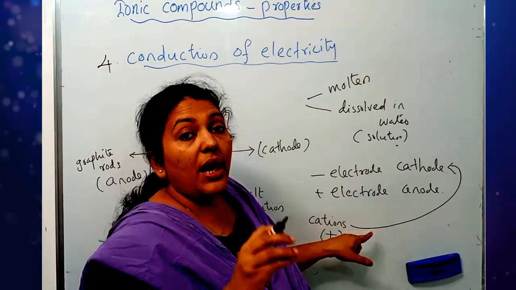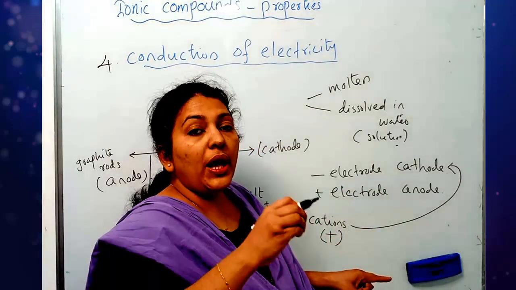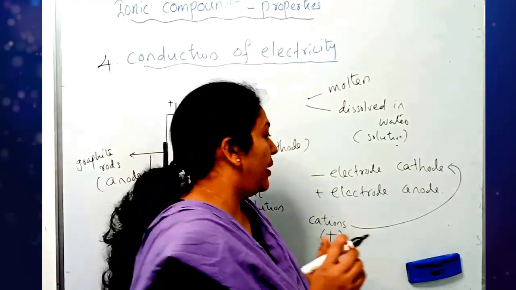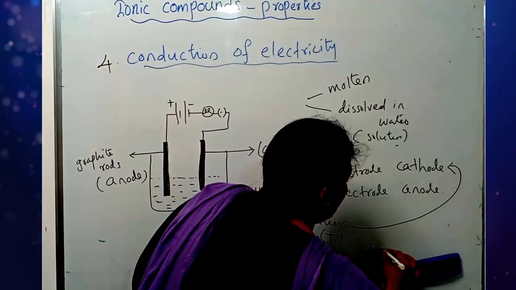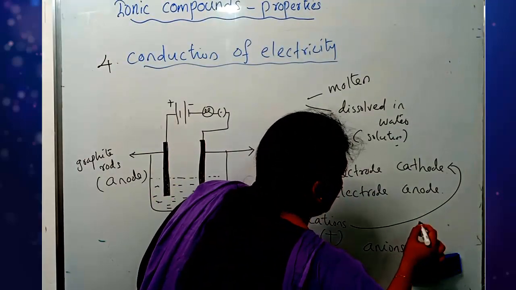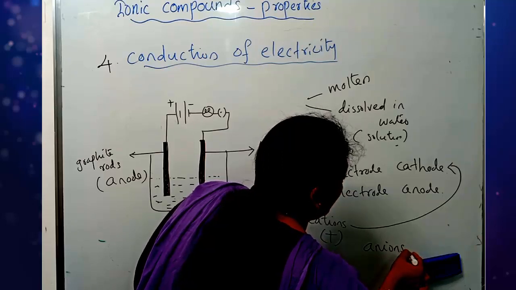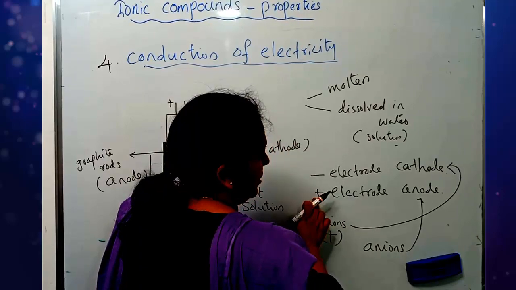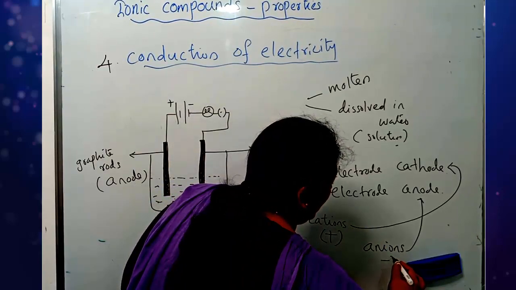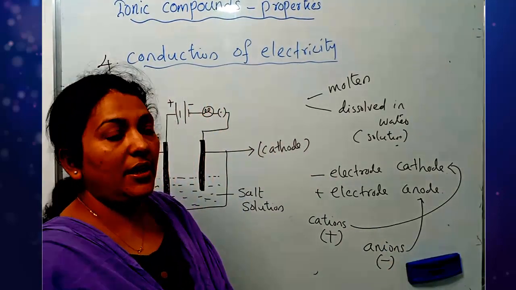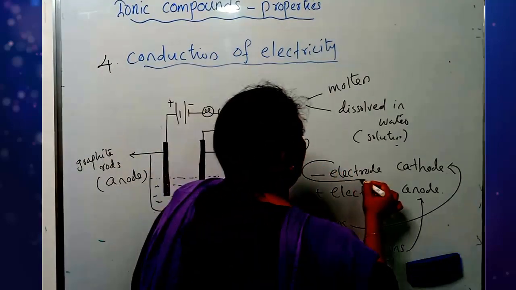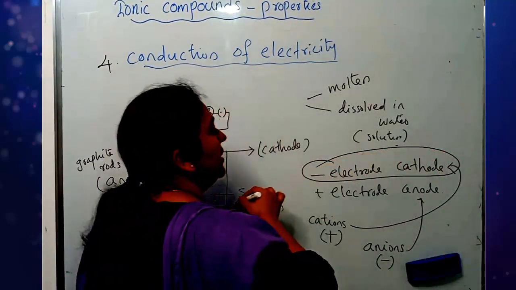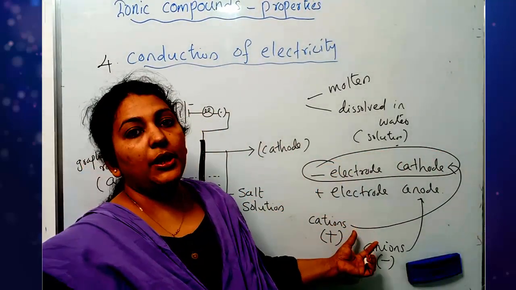And also the ions which move to anode are called anions. What are anions? The name is derived because they are moving to anode. So, anode is positively charged. So, what is the charge of anion? Negative. Clear? So, only keep this one in your mind, then everything will come into your mind automatically.